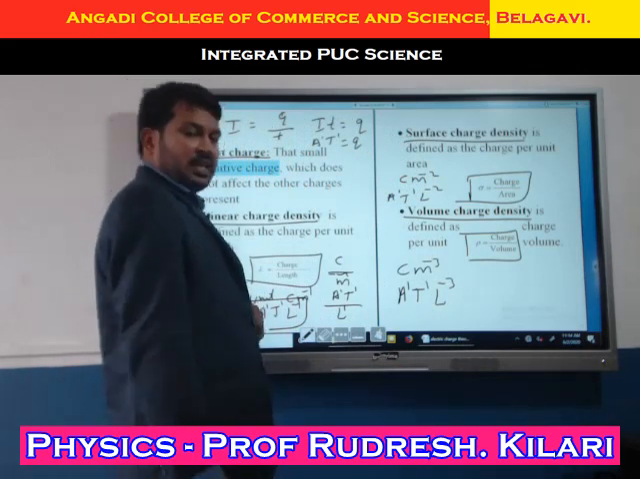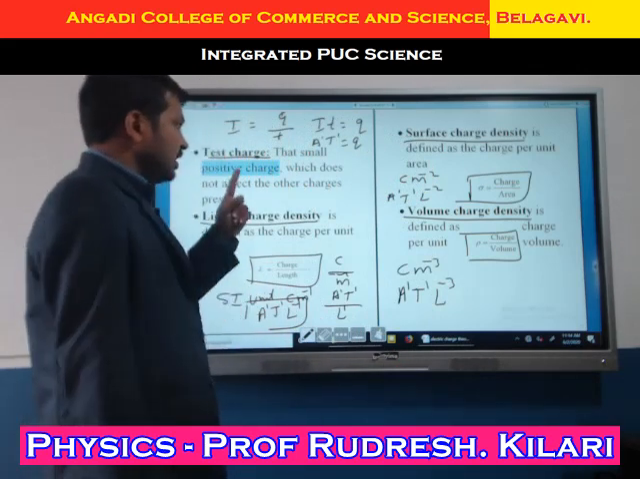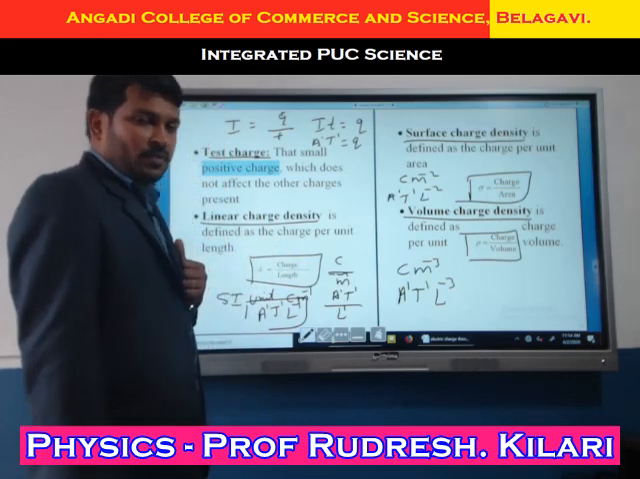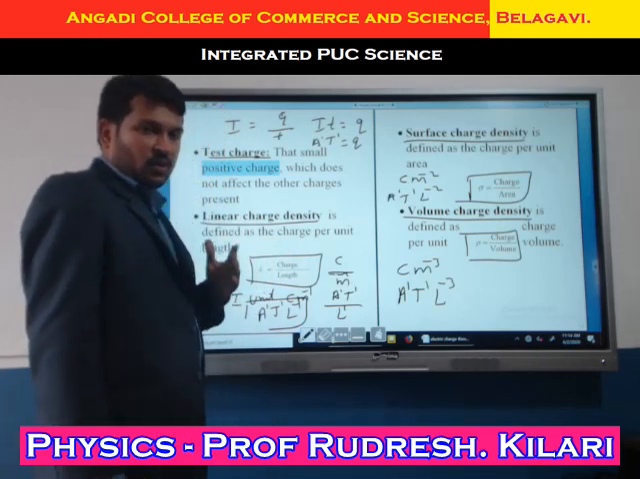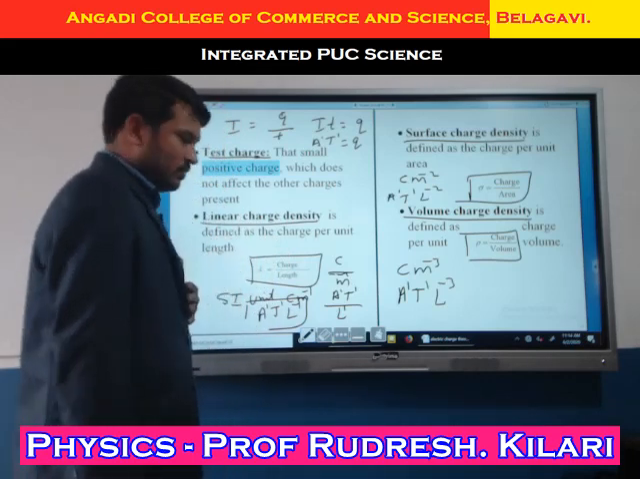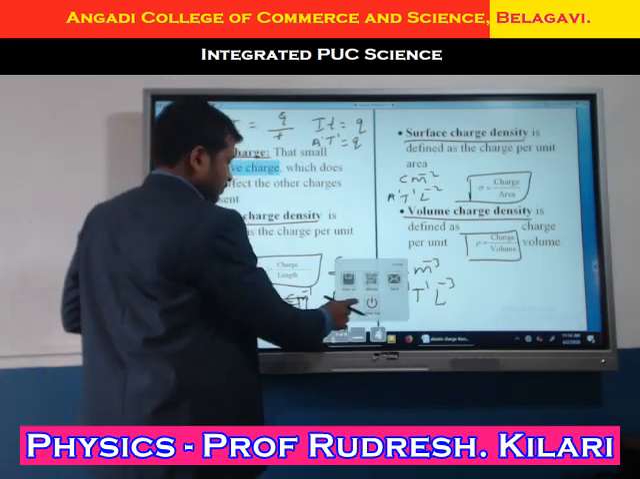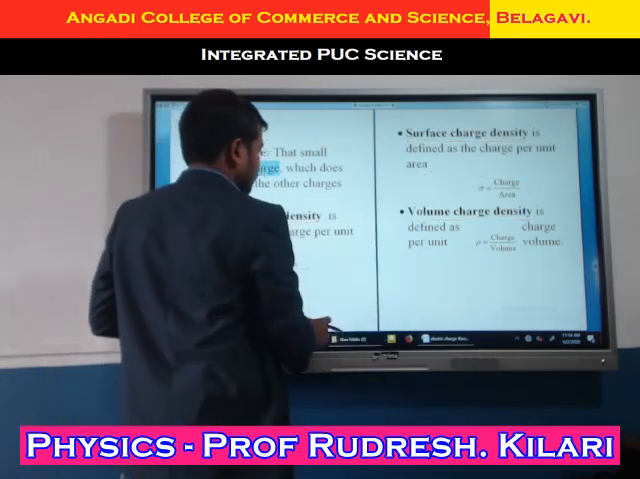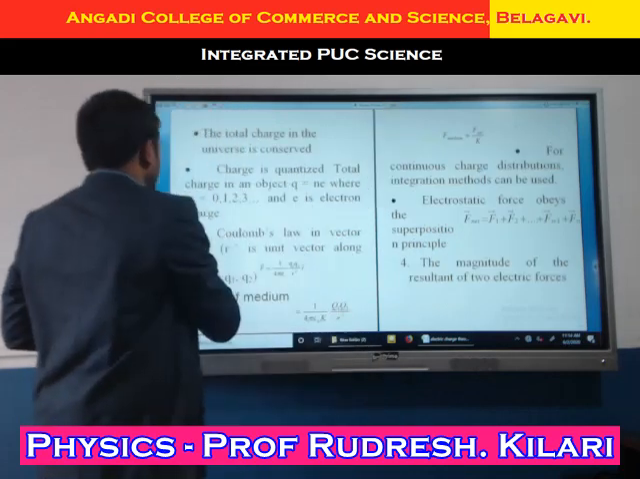These are the three densities of charge. First one is linear, then surface, as well as volume charge density, right? Everyone note this one. Okay, I'll move to the next slide.